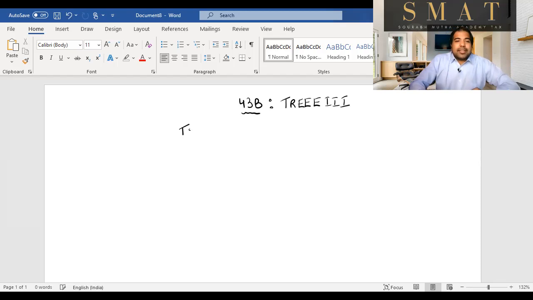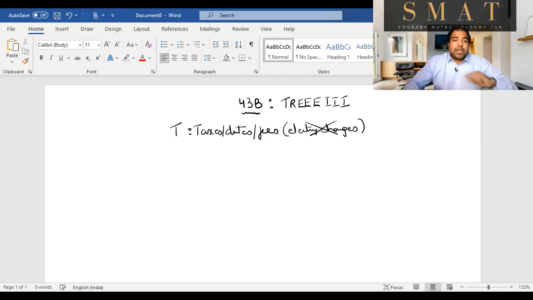The first one, guys, are any taxes, any duties, any fees that you need to pay to the government. So the government has protected its own self first. They say if you're going to pay me municipal taxes or any other taxes or any other fees or any of the duties, you better pay me on time. Only if you make the payment will you get the deduction. Guys, please note, electricity charges are not included here. Why? Because electricity charges are not taxes. So even if you don't pay it, you'll still get a deduction for electricity charges.